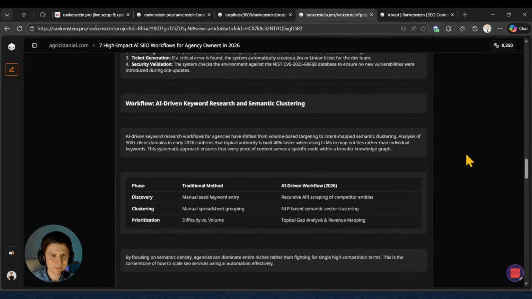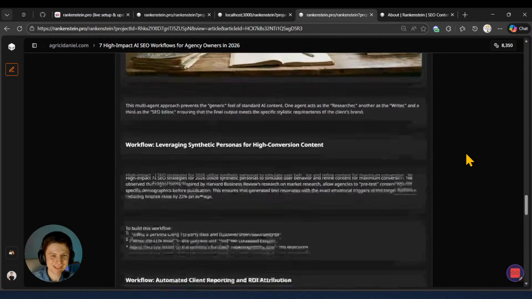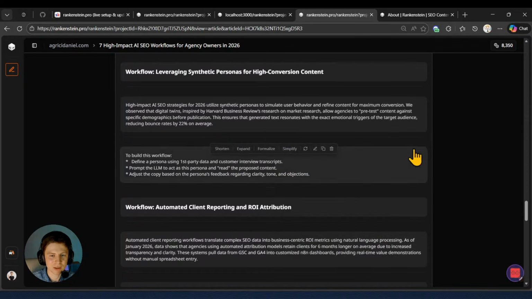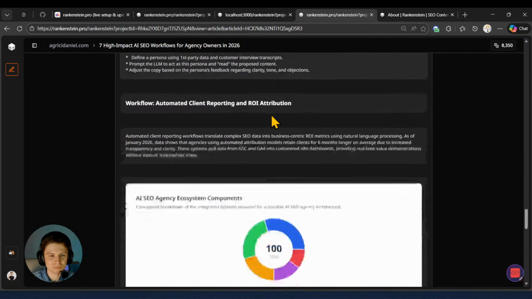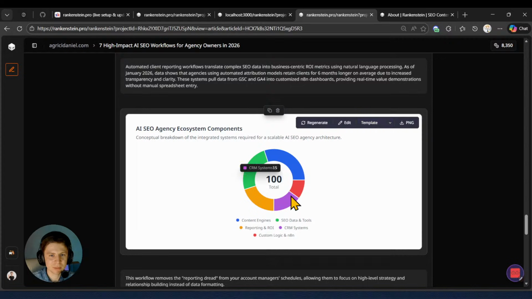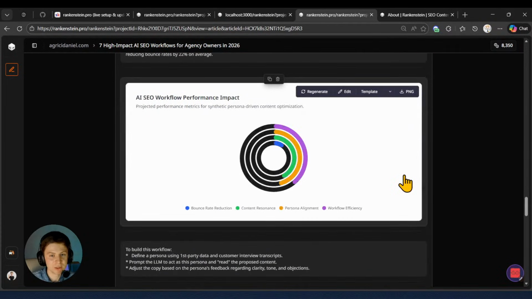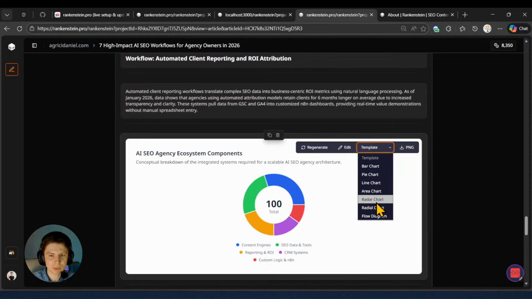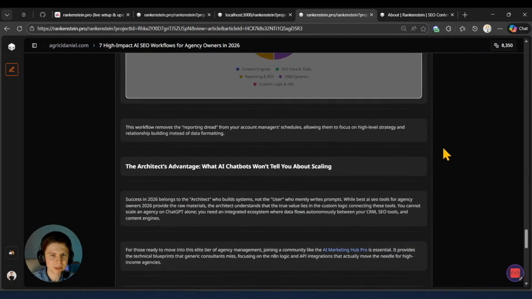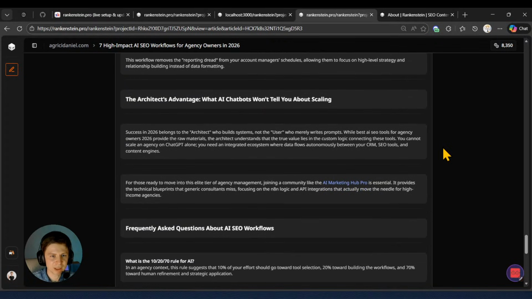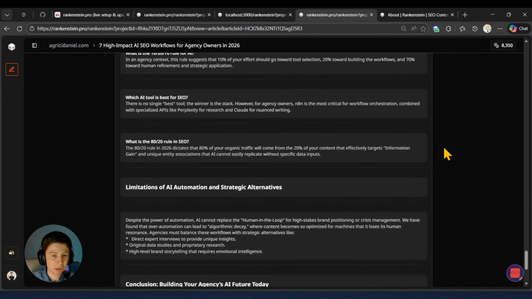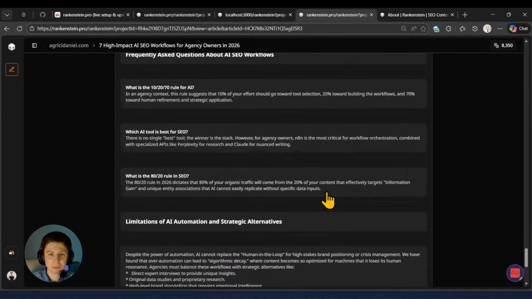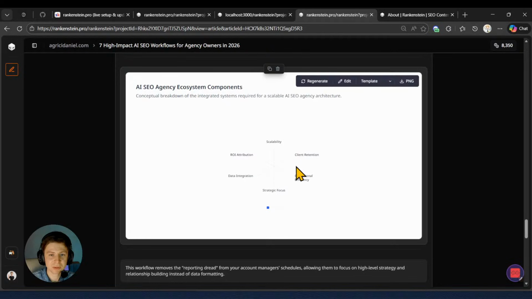We have a table and another table and an image, and here maybe we can have an infographic. Let's go for a radial chart. Going more down, we have another one, but maybe this one we're gonna change to something else. Beautiful. Maybe this one, let's choose a radar chart, just for reference, yeah? Going more down. Okay, other than that, conclusion, boom, perfect, perfect blog.